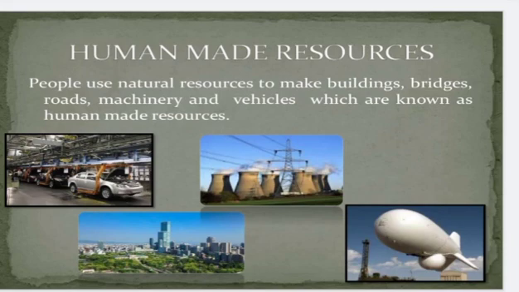And then about human-made resources. People use natural resources to make buildings, bridges, roads, machinery and vehicles, which are known as human-made resources. We are using the natural resource and modifying it into a useful product or thing, that is called a human-made resource. Sometimes natural substances become resources only when their original form has been changed. For example, iron ore was not a resource until people learned to extract iron from it.